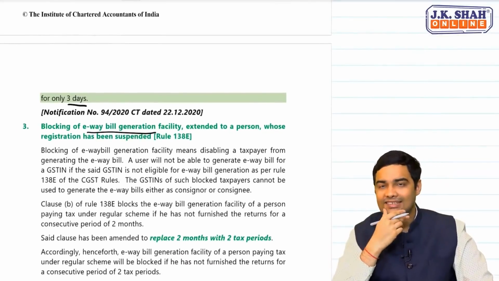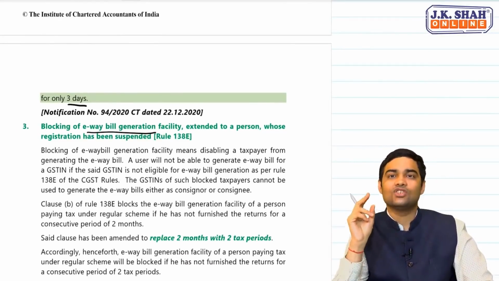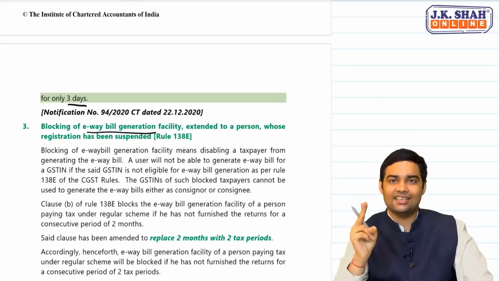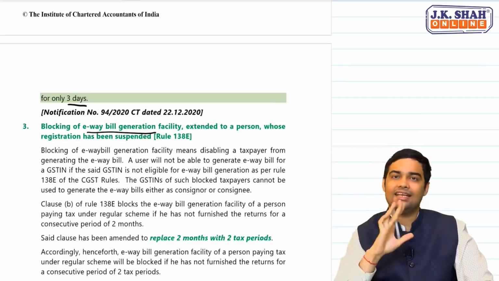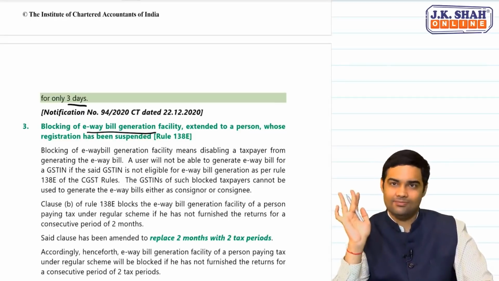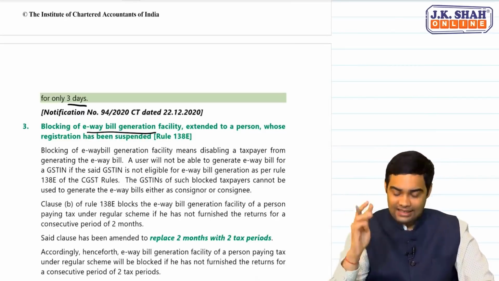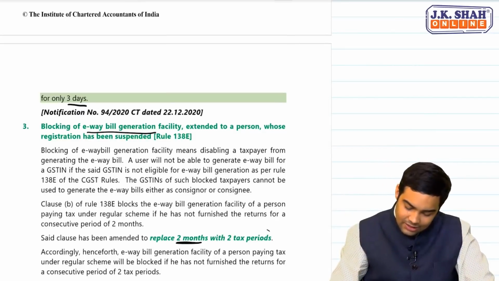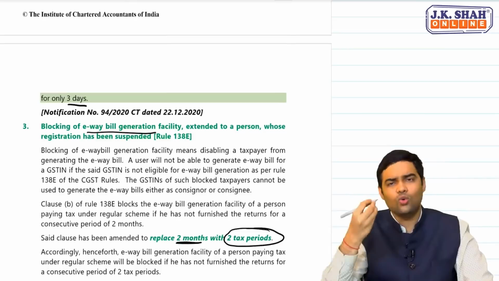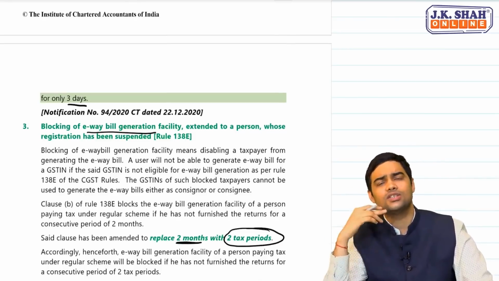Then blocking of e-way bill generation. Important. See, if a person has not filed a GST return for 2 months, then he will not be able to generate an e-way bill. This was the provision. Now what has changed? This 2 months is replaced by 2 tax periods. Sir, how does it make a difference? 2 months versus 2 tax periods.